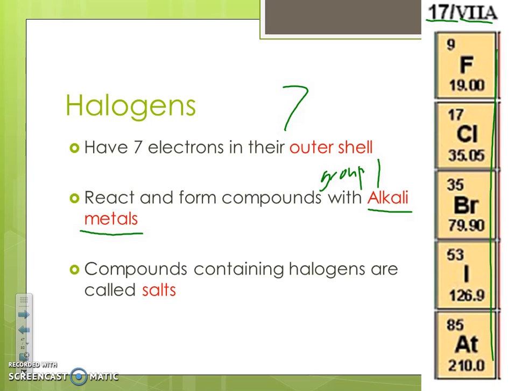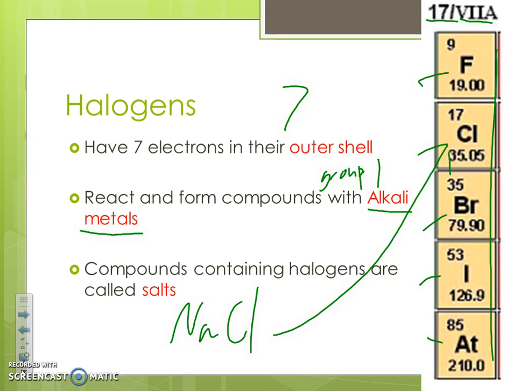We'll talk more about why that is, but you can kind of guess, probably a little bit on your own already. When they make these compounds, they're called salts. So when sodium, which is a group 1 alkali metal, bonds with chlorine, that's table salt, right? NaCl. So any of these guys that form a bond with group 1, they're going to be called salts.